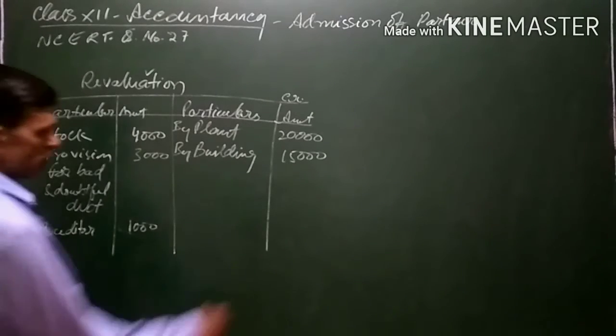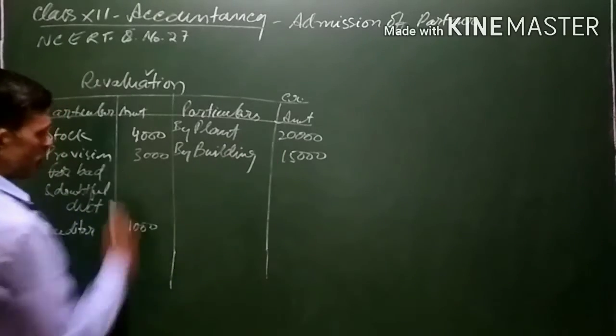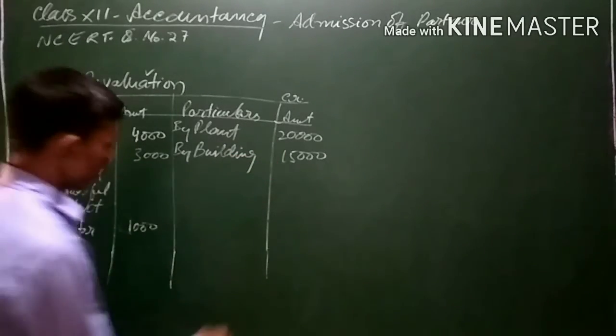Now let's calculate what the difference is. On the credit side, you can see that the credit side is more than the debit side. The total of the credit side is 35,000.